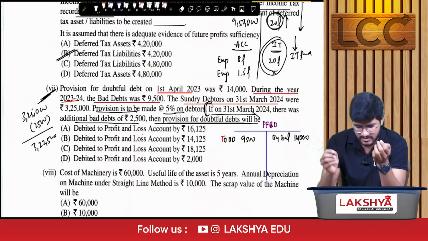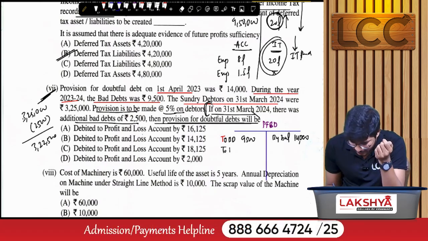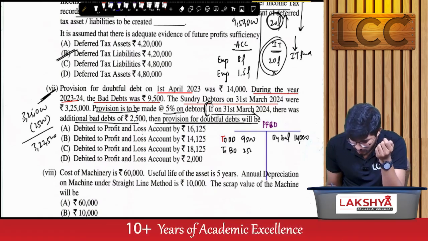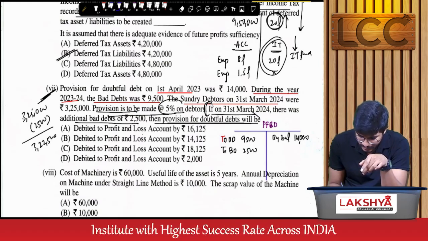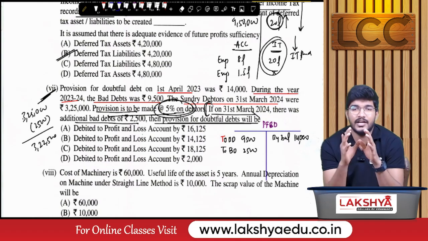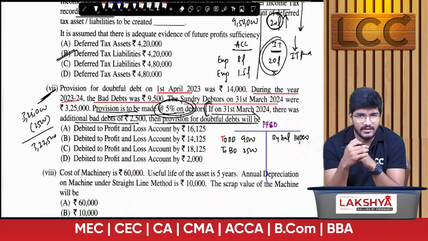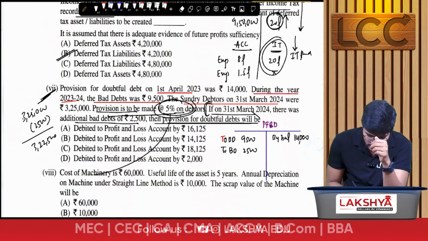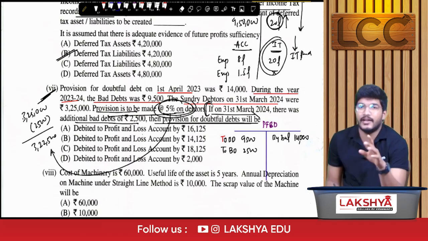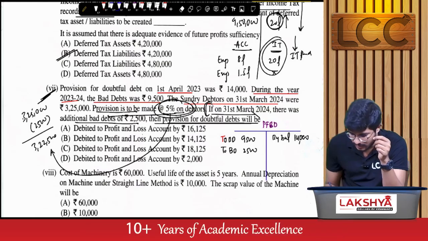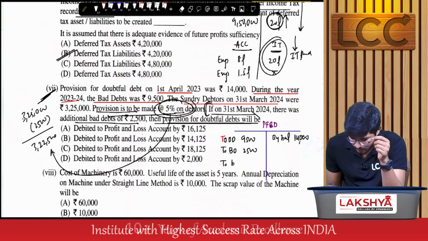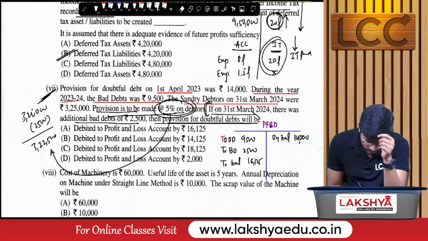And again, the new bad debt shall also be closed by transferring to the provision, as we already discussed, right? So again, to additional bad debt, rupees 2,500. And in the question they have mentioned that you should maintain a 5% provision balance, right? So this 5% shall be applied on the closing balance after deducting additional bad debt. So 3,22,500 into 5%, then you'll get balance carried down at 16,125.